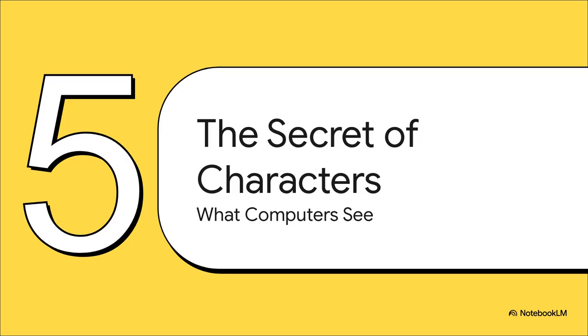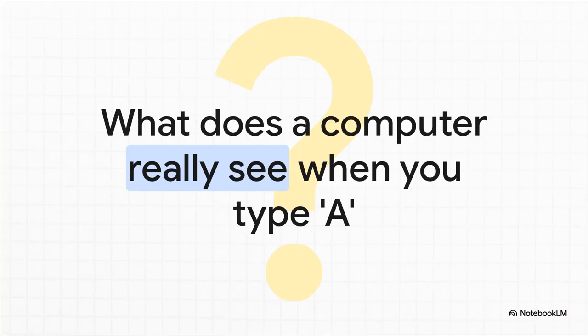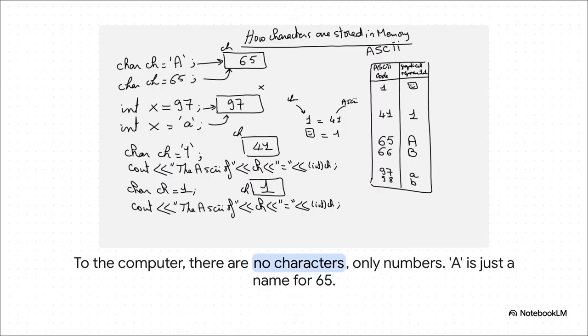All right, we've seen how code can make choices. But for our last point today, let's pull the curtain all the way back and look at what the computer is actually thinking about when it makes these decisions. I mean, think about it. You press a key on your keyboard. You see a letter pop up on the screen. But what did you actually send to the computer's brain? What does it see?